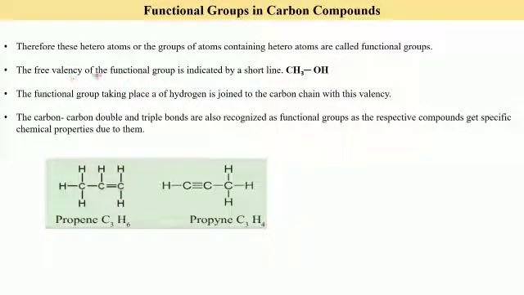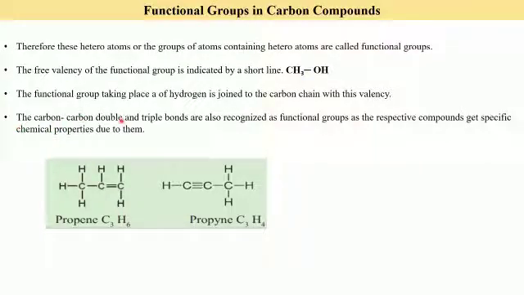The free valency of the functional group is indicated by a short line. So here we have to show a short line, and then we have to show the functional group. This is the free valency of the functional group, which is indicated by a short line. The functional group taking the place of hydrogen is joined to the carbon chain with this valency. So this functional group will be joined to the carbon atom with the help of this valency.